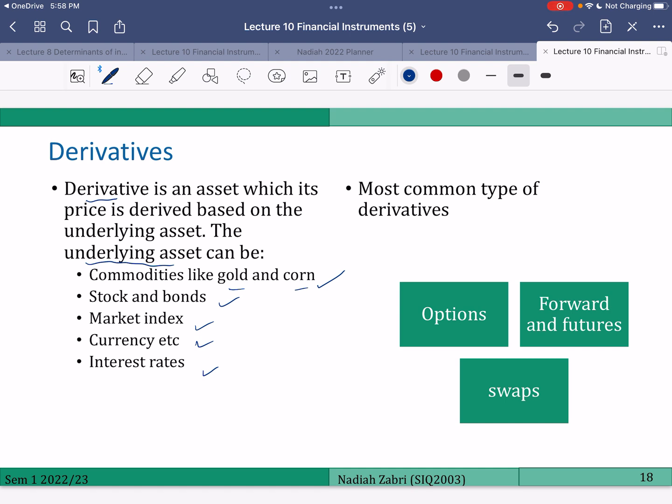That's why it is called a derivative, because the value derives from another instrument. The most common types of derivatives are options, forwards and futures, and swaps.